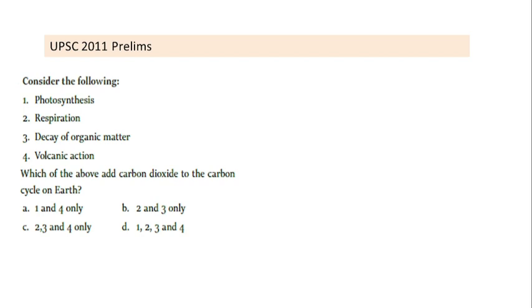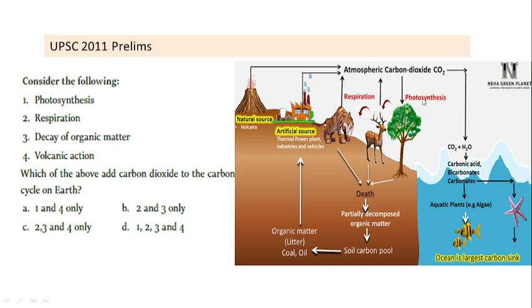Let us solve a few questions. Consider the following: photosynthesis, respiration, decay of organic matter, volcanic action. Which of the above add carbon dioxide to carbon cycle on Earth? Now we all know that photosynthesis is the process which absorbs CO2. Respiration releases CO2 back in the environment. Same way volcano and organic matter decay release CO2 in the environment. So apart from photosynthesis, respiration, decay of organic matter, and volcanic action, these all contribute to adding CO2 to the environment. So the right answer is 2, 3, 4.